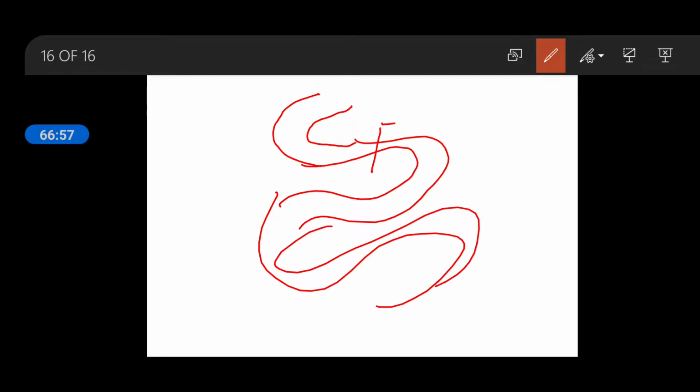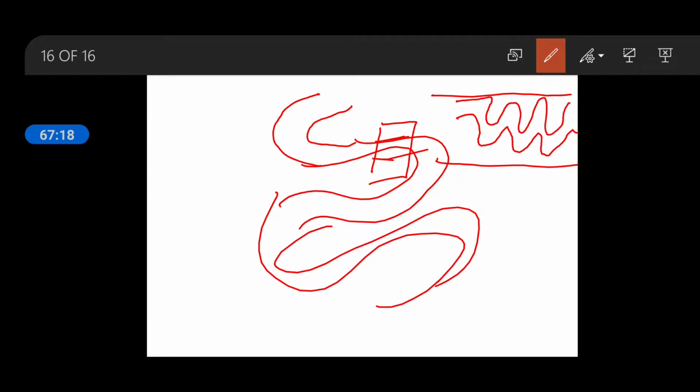When you look at the small intestine from inside, it is like this. From outside you cannot see the actual thing, but from the inside, the small intestine contains this type of finger-like structures.